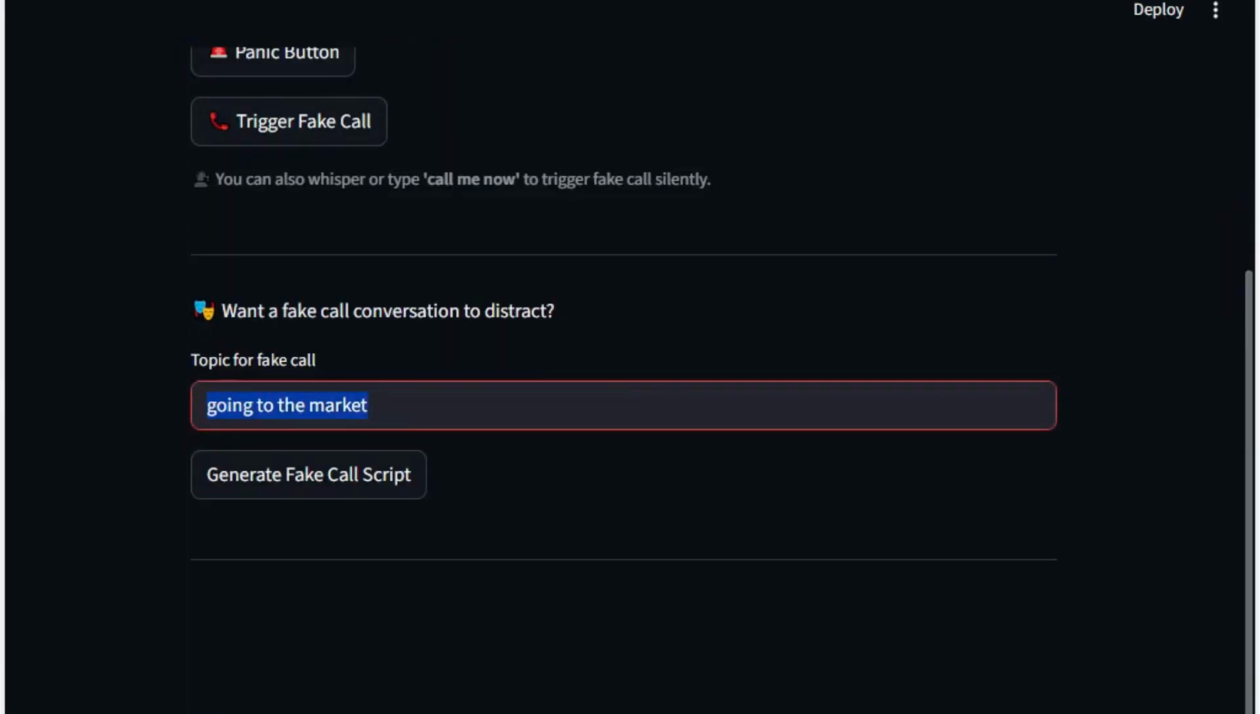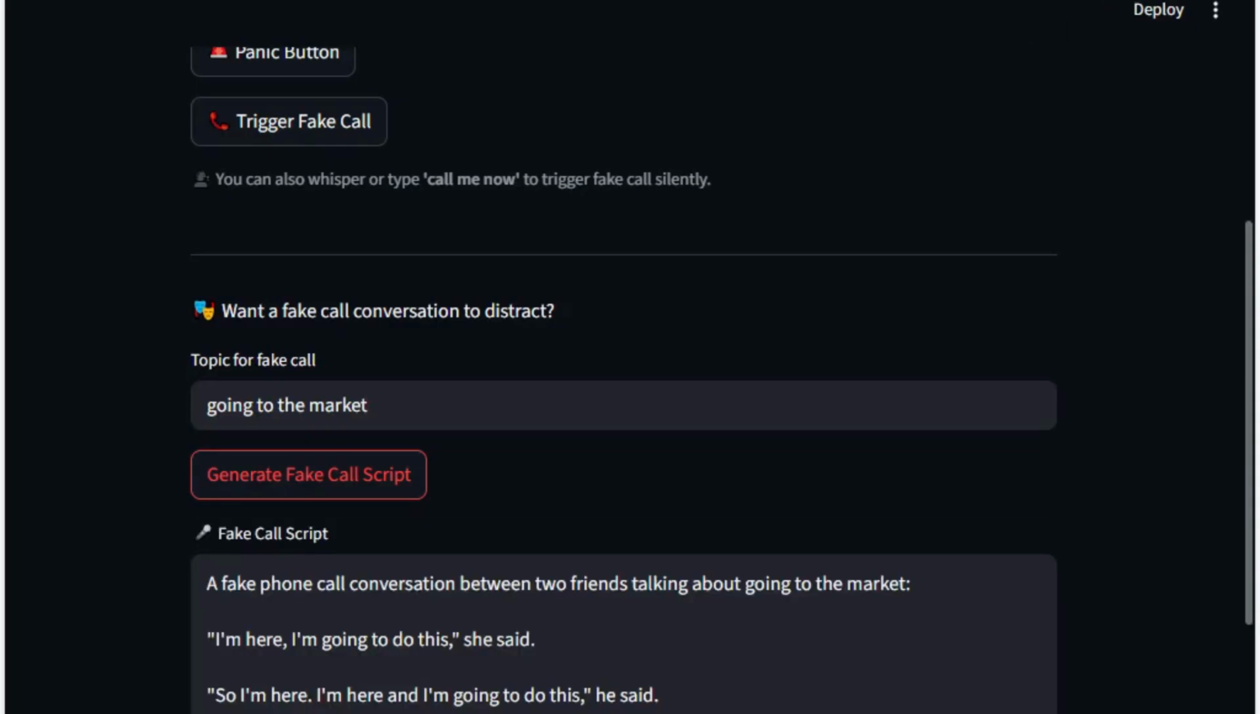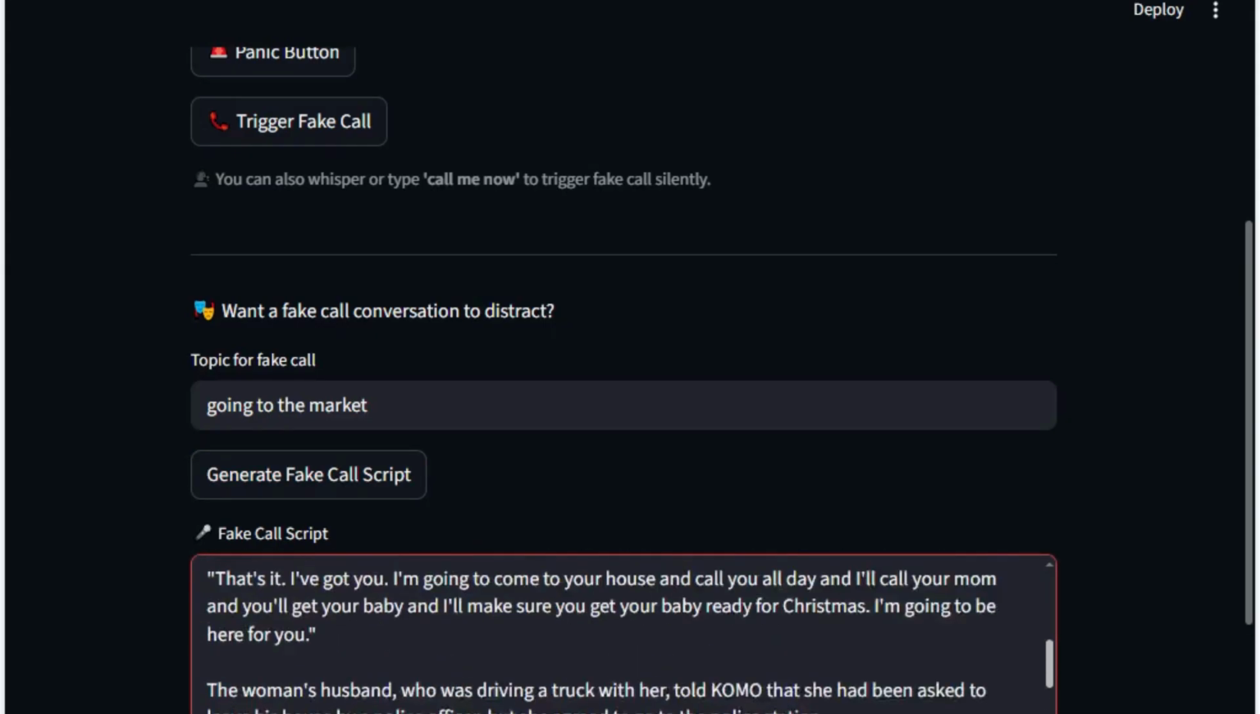Then you add the topic, and this will generate the fake call script. You can read the script and call about that. Here we have added a fake call button. Pressing it triggers a simulated call to make it look like someone is calling you, which is useful in uncomfortable situations. Then this will generate the script.